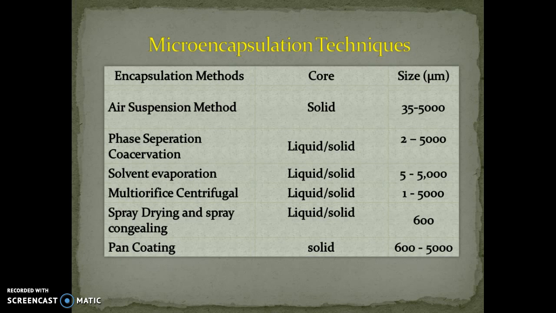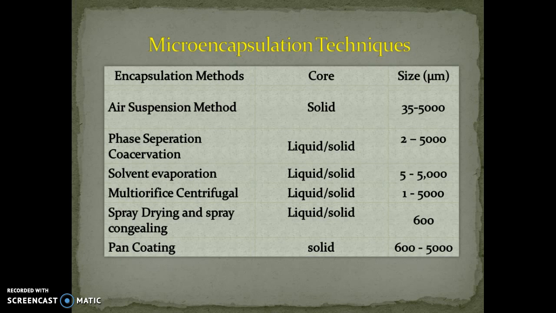The solvent evaporation method is applicable to liquids as well as solids, for particle sizes of 5 to 5000 micrometer. The multi-orifice centrifugal method may also be applicable for liquids as well as solids, and the particle size should be 1 to 5000 micrometer.